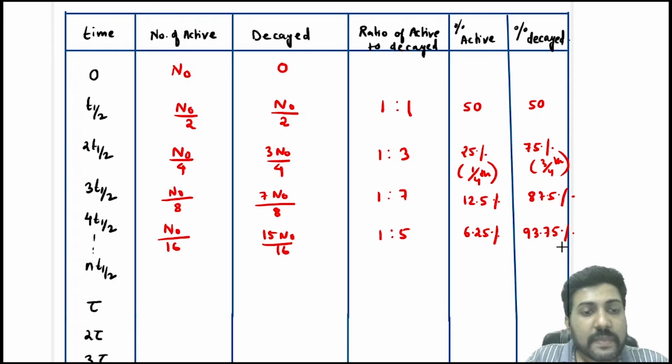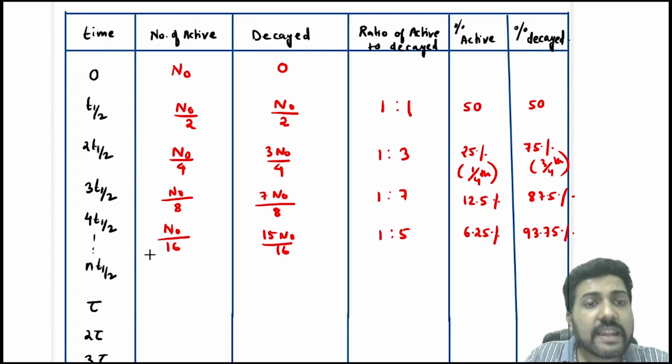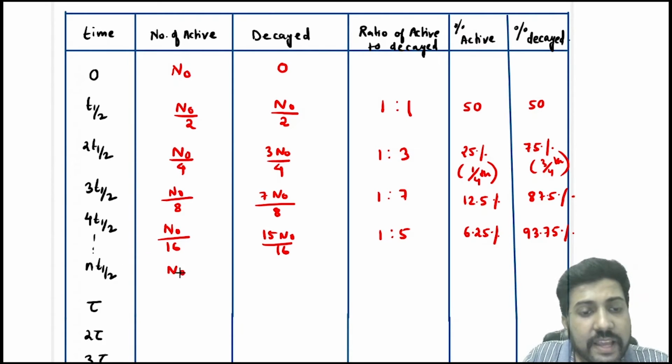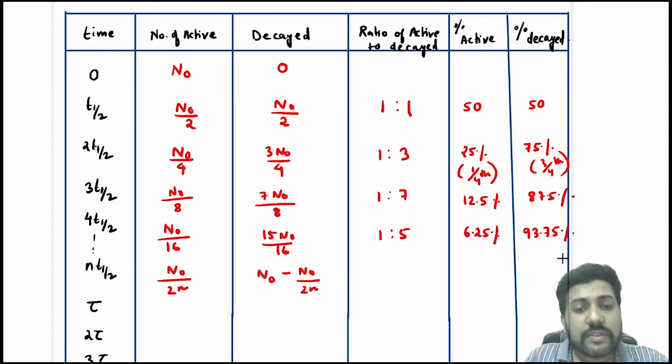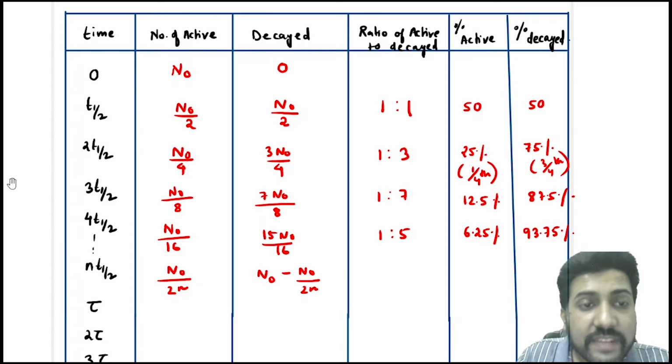Then what happens after n half-lives? After n half-lives, the number of active nucleus is N naught by 2 power n, and the number of decayed nucleus is N naught minus N naught by 2 power n. Now you can take the ratio yourself. Now what happens after one mean life?